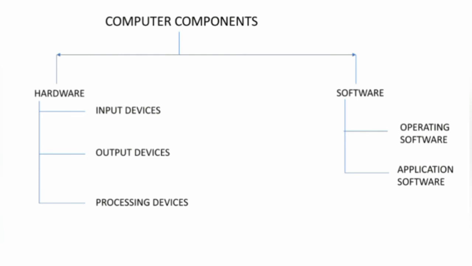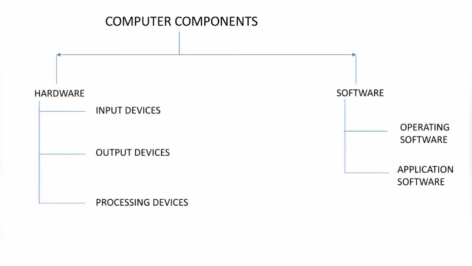Input device. An input device can be compared to the sense organs like the eyes and ears of a human being. We use our eyes to see and ears to listen. In the same way, a computer uses the input device to accept data and instruction.